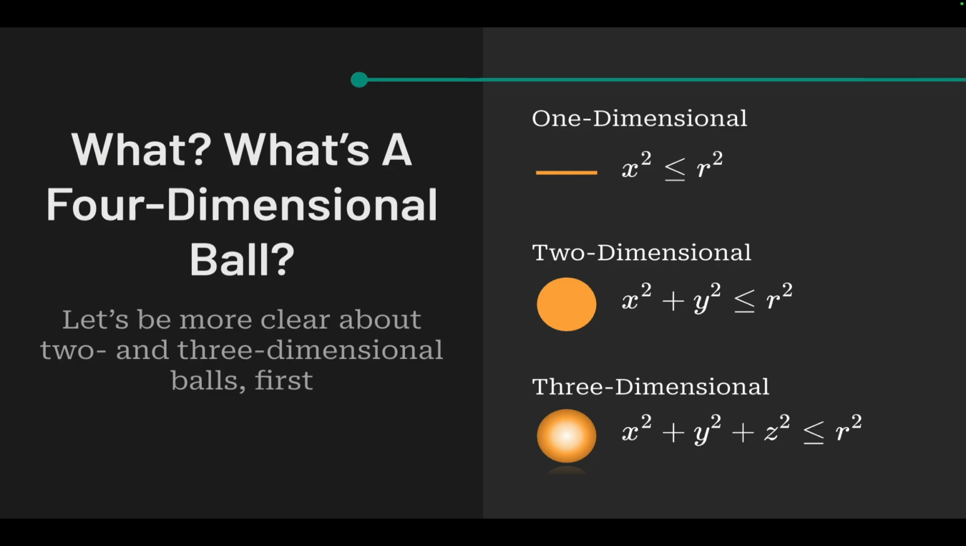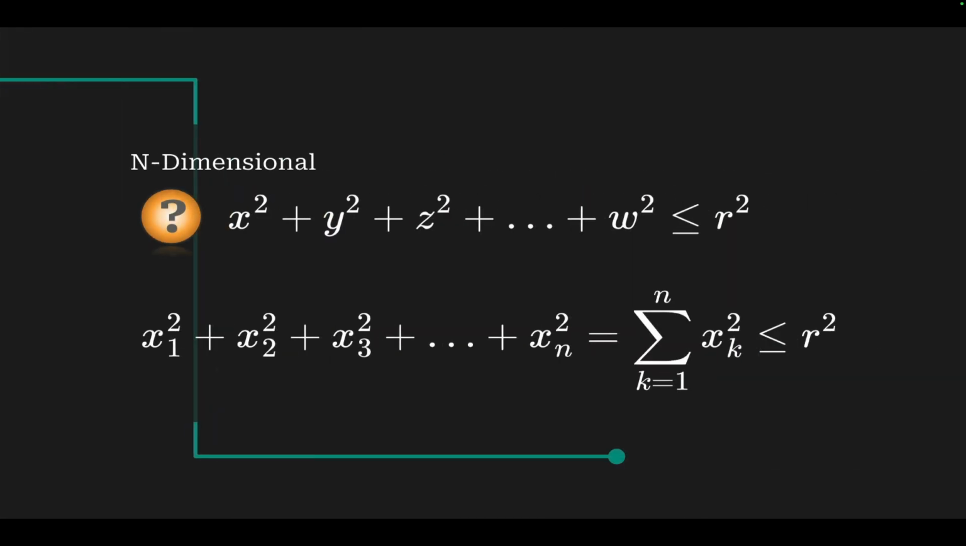Now, looking at these, it should be kind of straightforward how we're going to go up in dimensions. We're going to take one variable for each dimension, we're going to square them all, we're going to add them all together, and check to see if the answer is less than or equal to the radius squared. And if it is, then that's part of our ball.